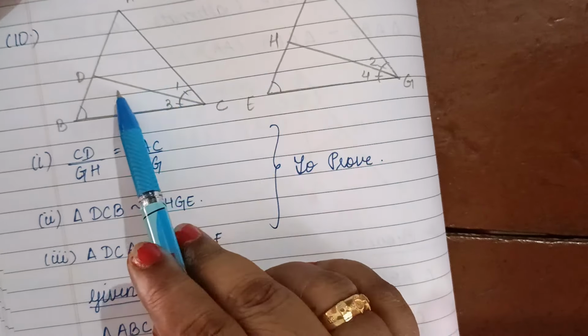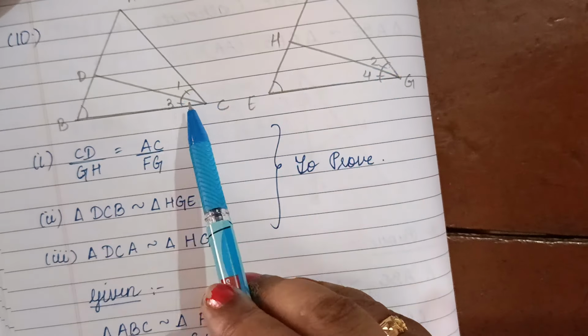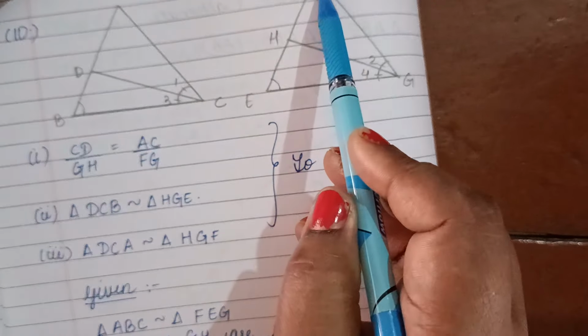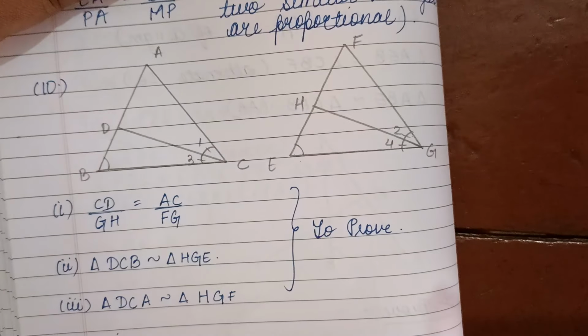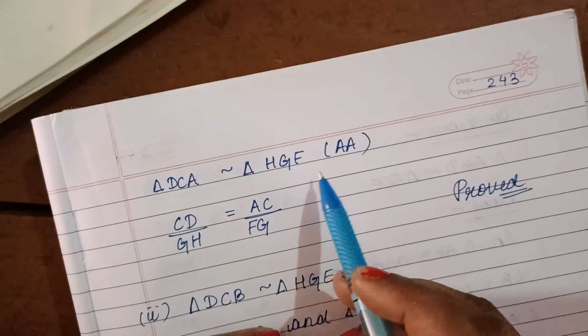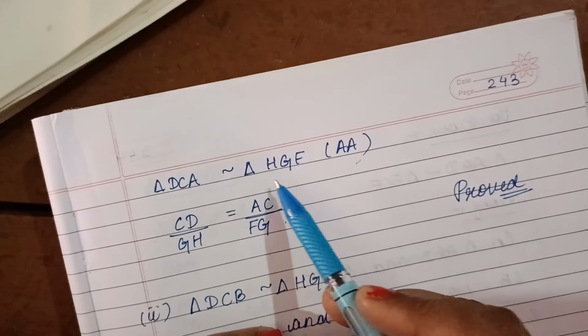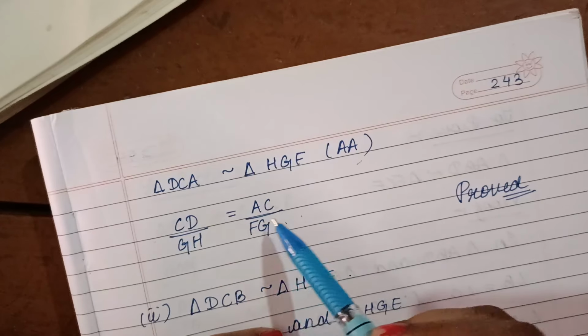And angle A is equal to angle F. Therefore the two triangles are similar by AA criterion. Therefore CD by GH equals AC by FG, because when the two triangles are similar, their corresponding sides are also proportional.